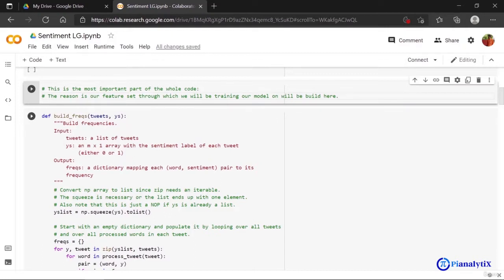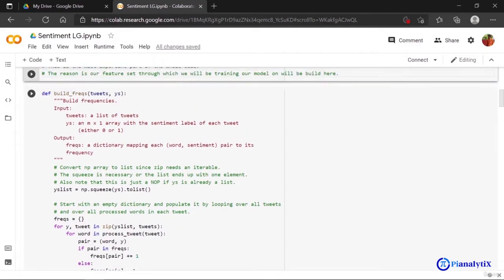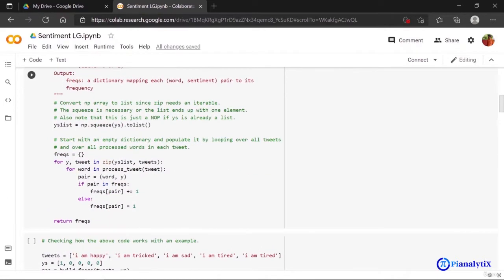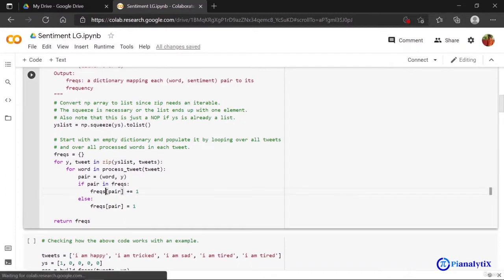Meaning, let's say the word was learning. Maybe learning has come in the corpus 12 times, and each time it has come in a positive tweet. So learning will have a positive class, that is, let's say 1, and has come 12 times in my corpus. That is stored in my freqs, or frequency dictionary.